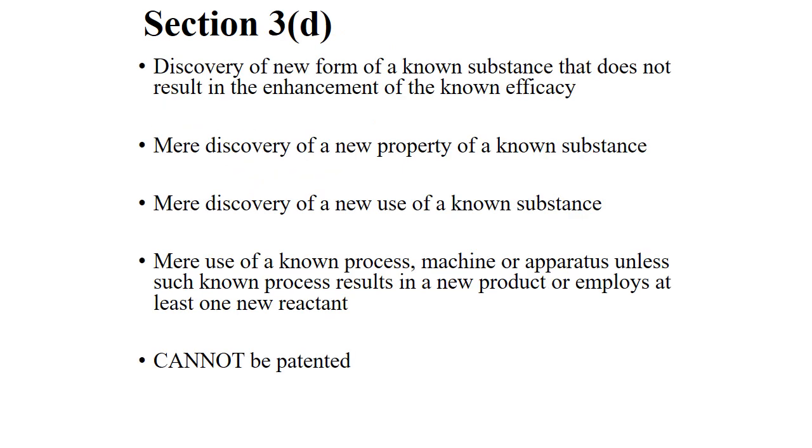Next is the discovery of a new form of a known substance that does not result in the enhancement of known efficacy. Here, the discovery of a new property of a known substance, or the use of a known process, machine or apparatus, should result in a new product or employ at least one new reactant. Otherwise, it cannot be patented.